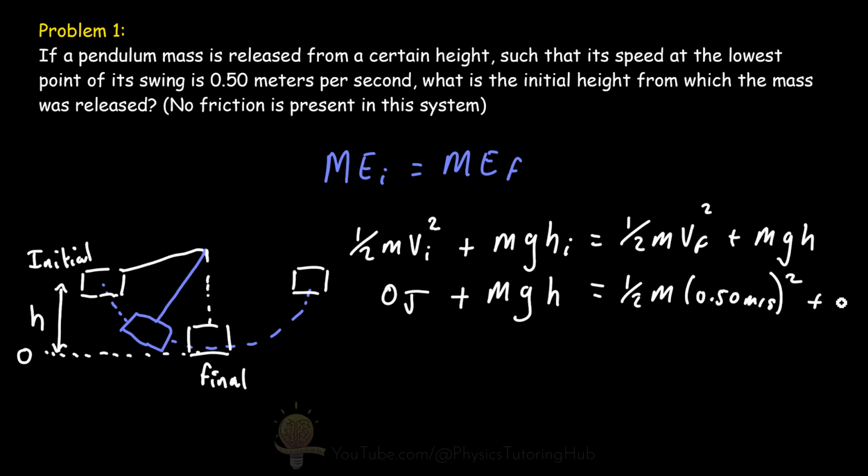So we've got 0 joules there. All we need to do in order to get this height term is rearrange this equation to make the height the subject of the formula. Now we've got mass on both sides of the equation, 1 power of mass on both sides, so this can be cancelled out. The mass doesn't matter here. Now we can divide both sides of the equation by acceleration due to gravity to get rid of this g on this side of the equation.